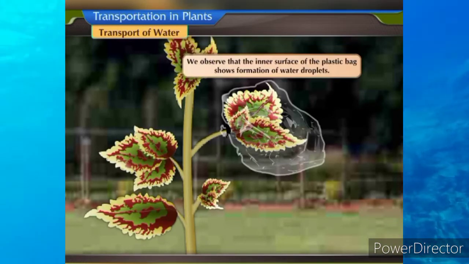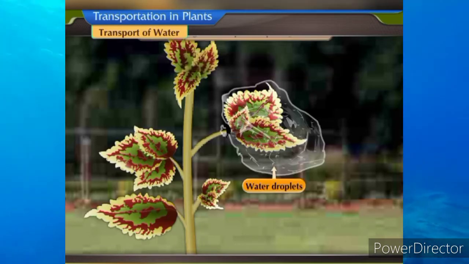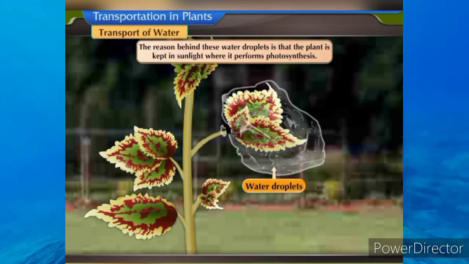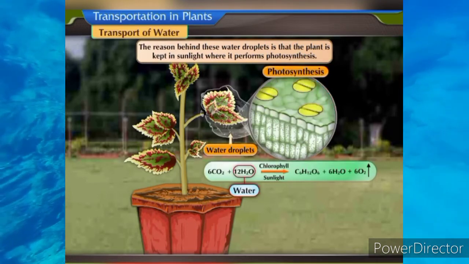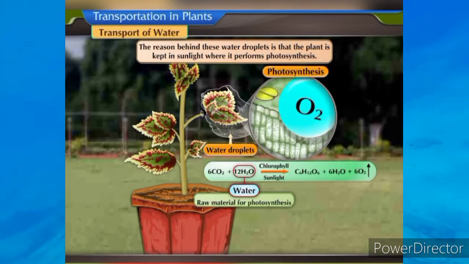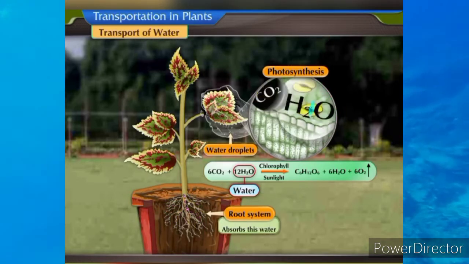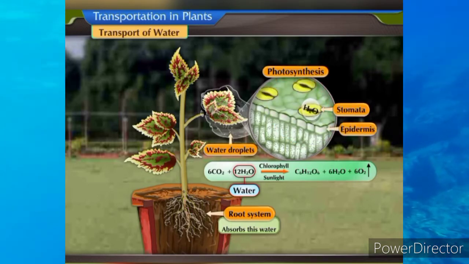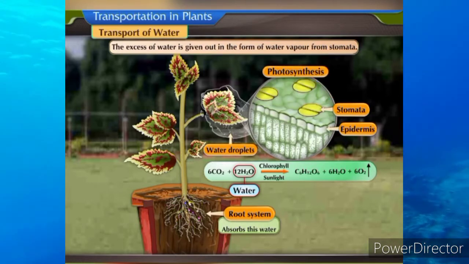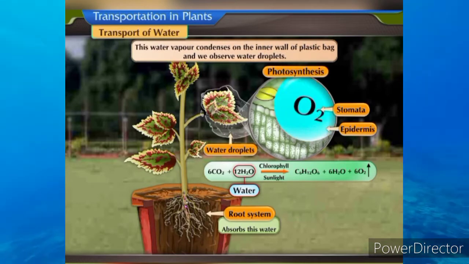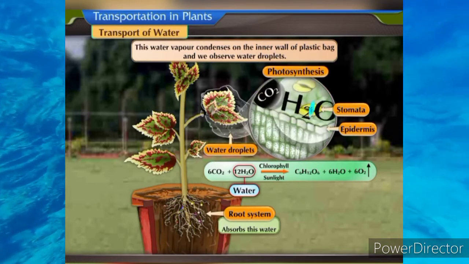We observe that the inner surface of the plastic bag shows formation of water droplets. The reason behind these water droplets is that the plant is kept in sunlight where it performs photosynthesis. Water is raw material for photosynthesis. Hence, the root system absorbs this water. When sunlight is present, stomata situated on the epidermis remain open. The excess of water is given out in the form of water vapor from stomata. This water vapor condenses on the inner wall of the plastic bag and we observe water droplets.